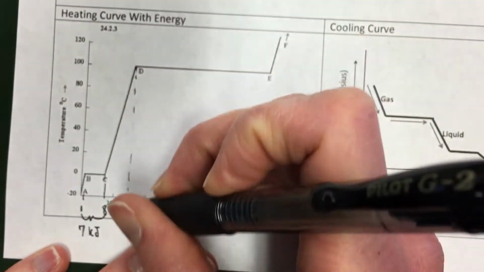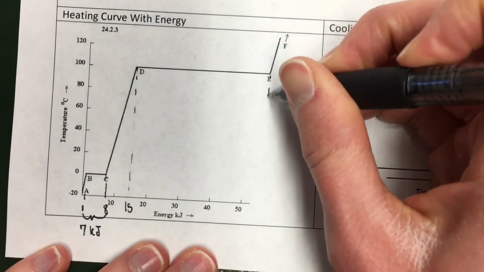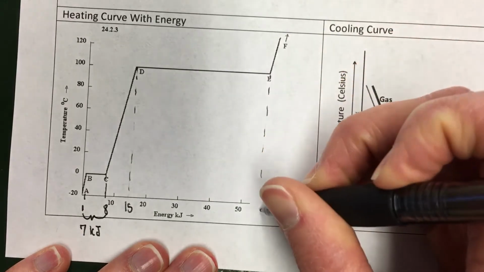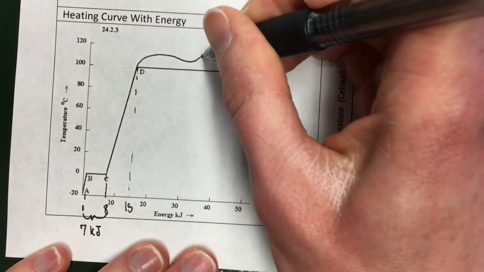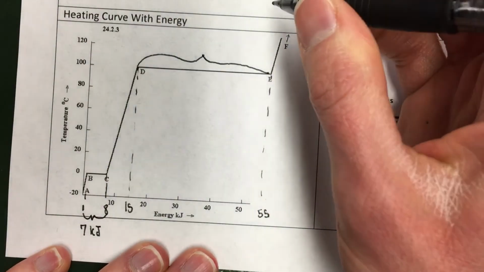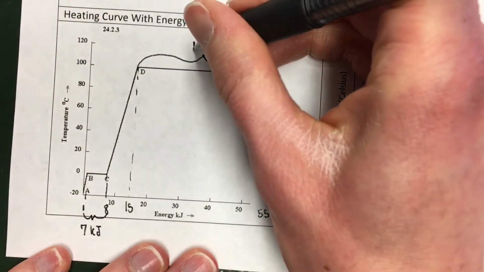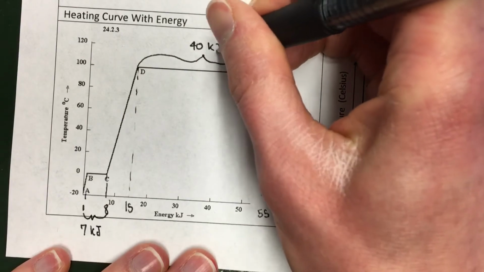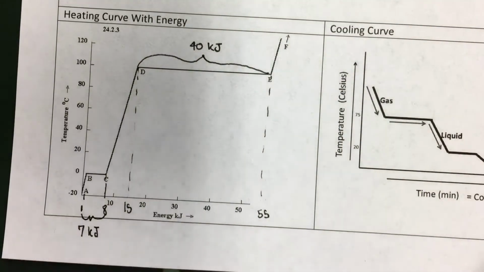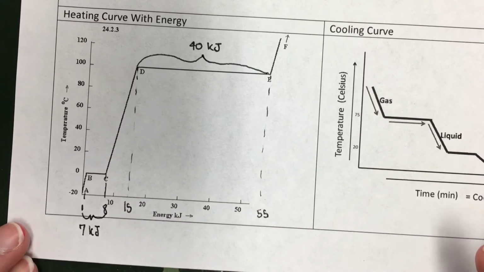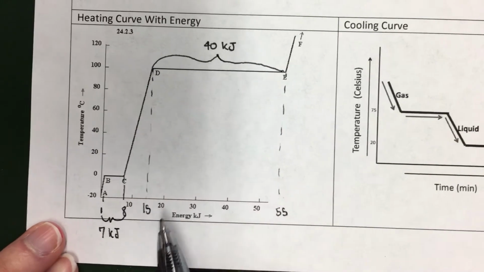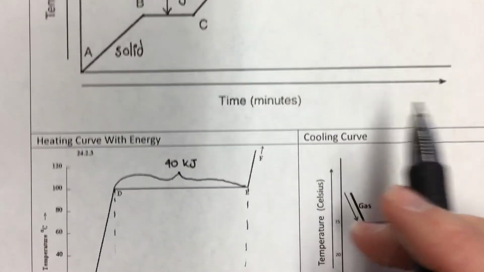We go down here, this is about at 15, and this is about at maybe 55, right? So this is probably about 40 kilojoules to boil. So usually it takes more energy to boil things than to melt them. But those are the kinds of questions you can get asked about these heating curves with energy instead of time.